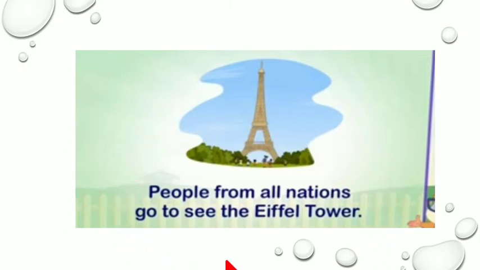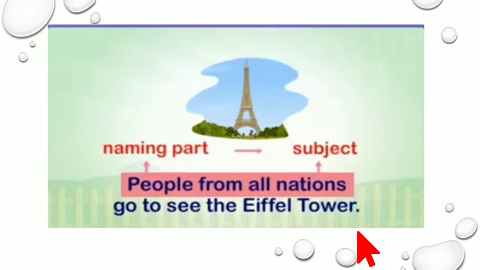Now here, what you are supposed to do is first of all understand the sentence. The predicate will always have a verb in it. So, let us understand what the correct answer is. People from all the nations is the naming part, the subject.